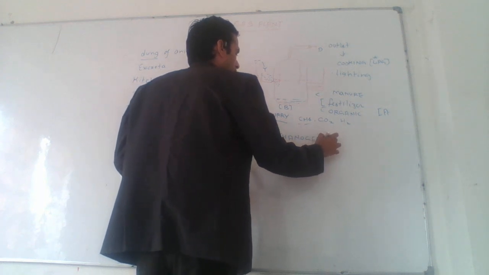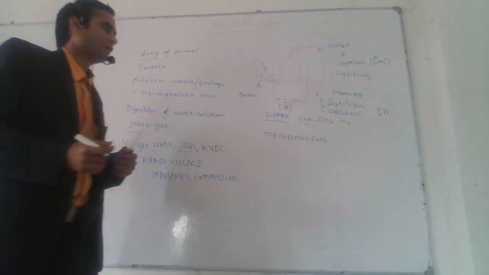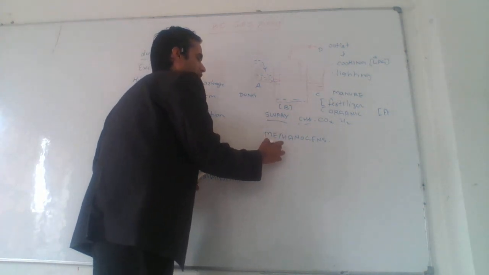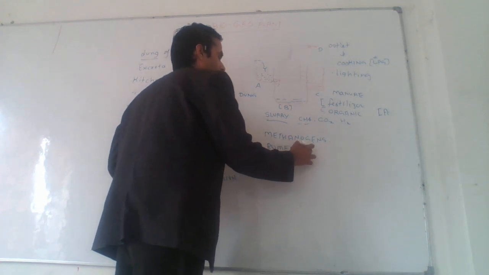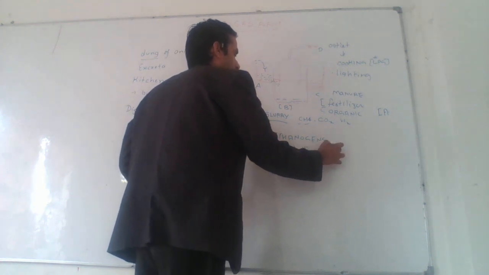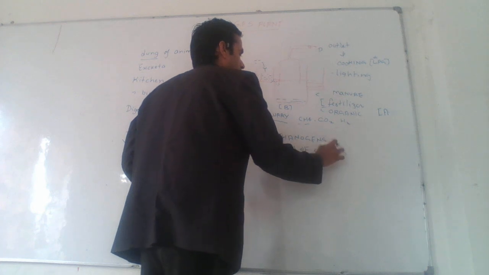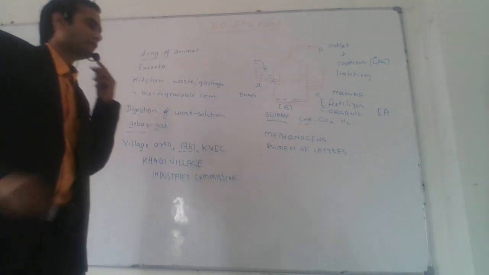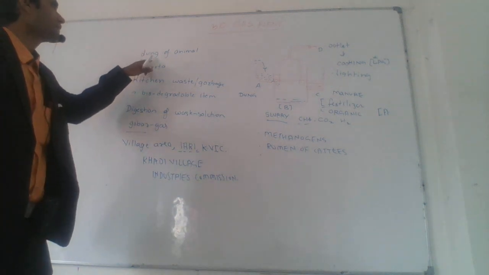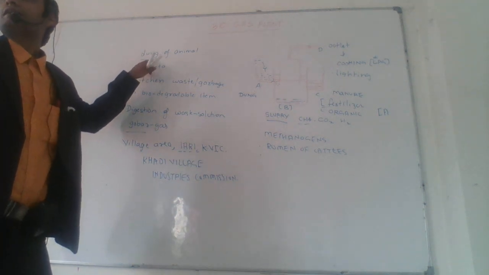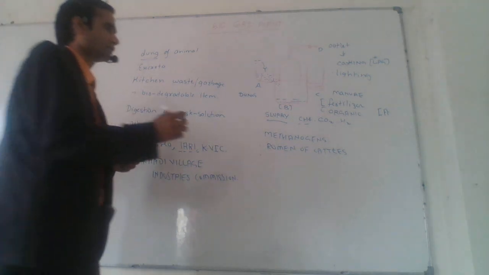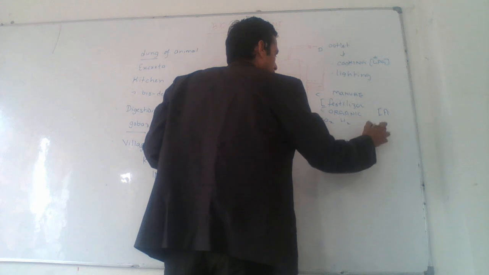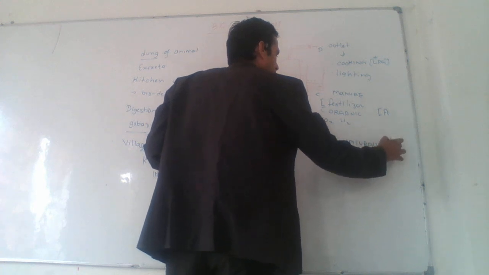Methanogens, Methanococcus, Methylophilus, okay. These bacteria are also found in the rumen of cattle. Ruminants. The same gas is produced by the ruminants. So methanogens are already present. Naturally it is present. Methanogens are present naturally. No need to add any inoculum. Naturally present.